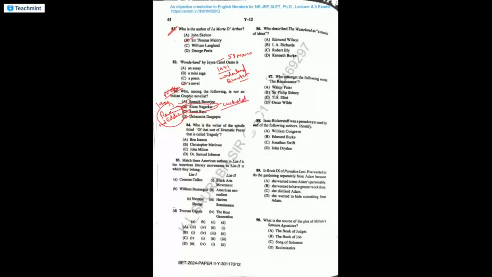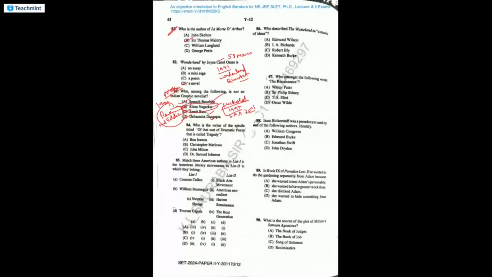Cuckold means when a woman kind of dominates a man in a married relationship. It was written in 1997 and received the Sahitya Akademi award in 2001. I would really recommend all of you to read and make notes on Sarnath Banerjee, Samit Basu, and Debasmita Gupta because these are the trending writers that can be asked.